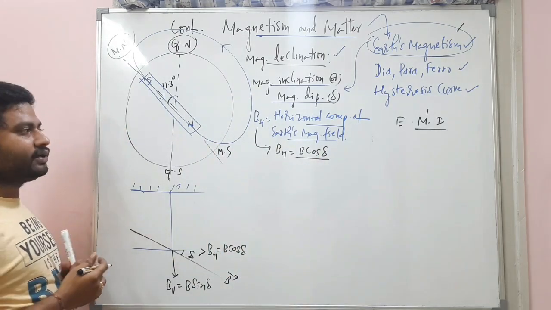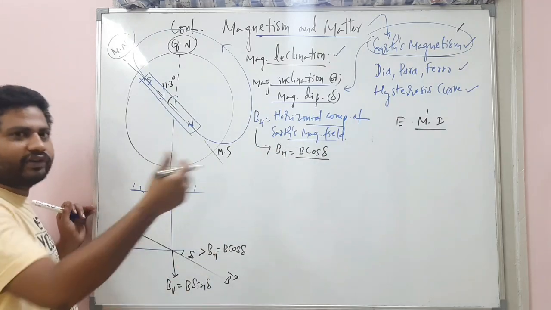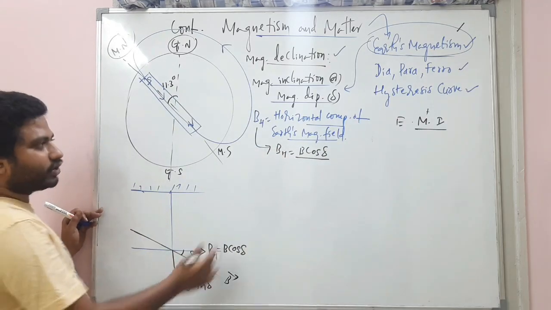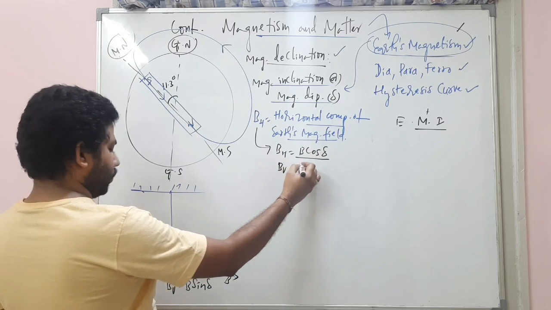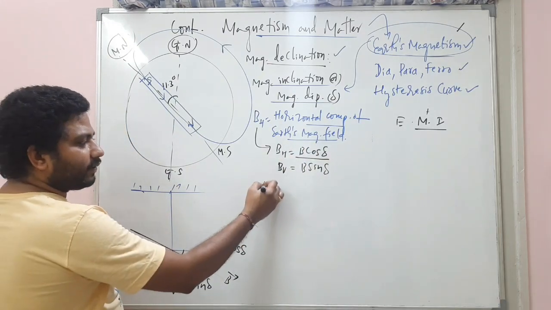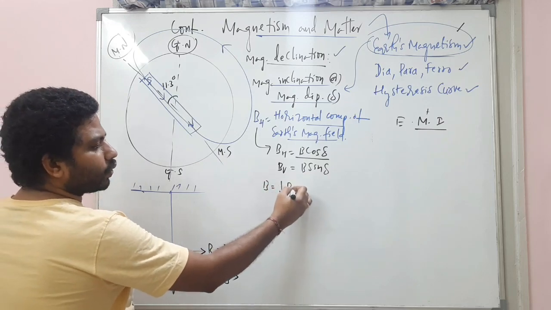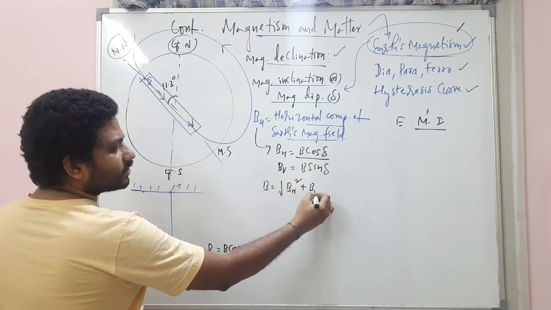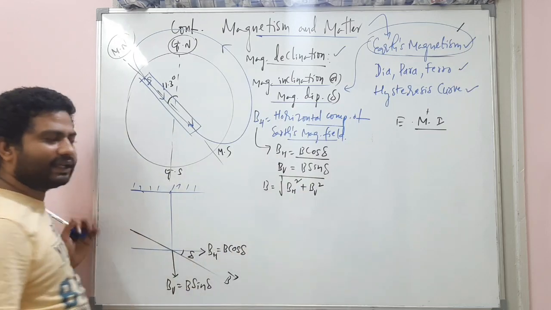Listen, my dear students. Before we go to the delta value, let's move on to this one also. So BV is equal to B sin delta. And what can I write from here? B is equal to square root of BH square plus BV square. I can write it like this.